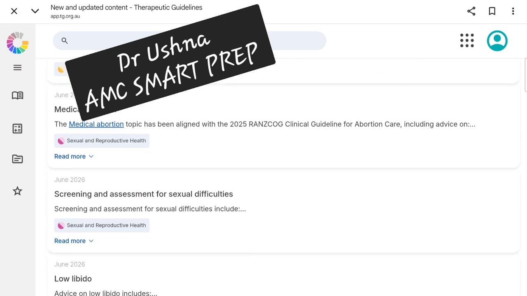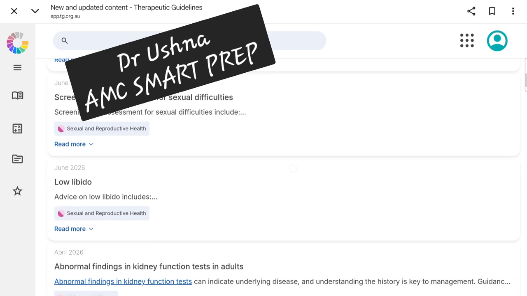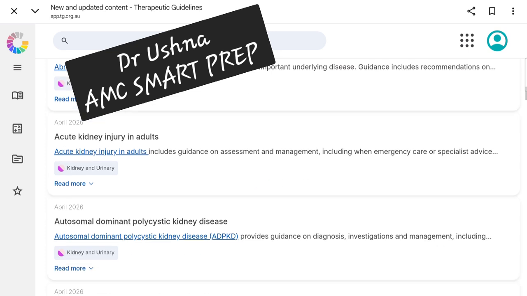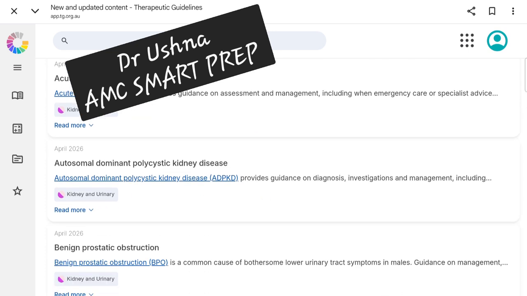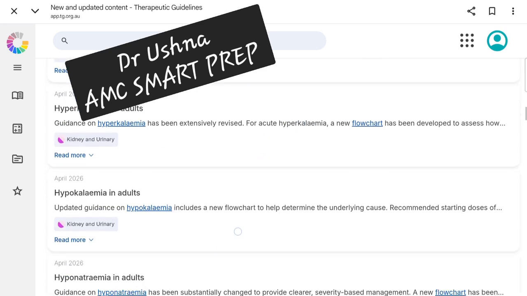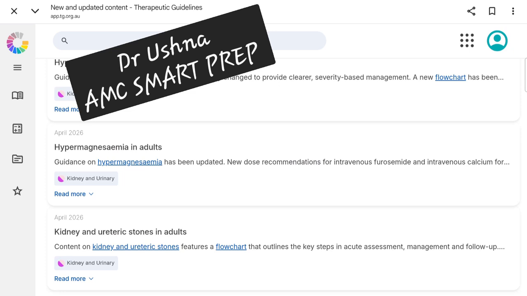So we have very new updates in the June 2026 regarding the guidelines of your sexual and reproductive health segment, which is related to your medical abortion, and that is a very important topic for your ethics and public health domain for your AMC. Then there are certain changes in the screening, and a few topics are not important for you, but the important thing is kidney injury and the kidney related problems, especially polycystic kidney disease. These all have been updated in 2026. And we have BPH screening for the CKD, hyperkalemia in adults, hypokalemia, hyponatremia, hypermagnesemia.